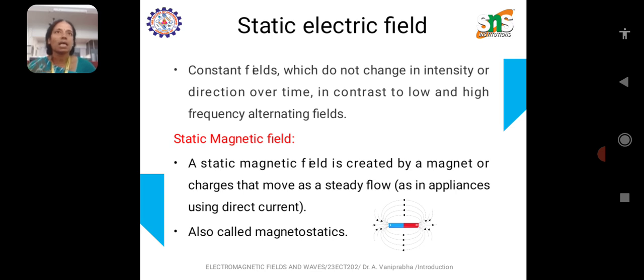Next topic is static electric field. Static simply means stationary. These are constant fields which do not change with respect to time, intensity or direction, in contrast to low and high frequency alternating fields. Static magnetic field is created by a magnet or charges that move as a steady flow. It is otherwise called magnetostatics.